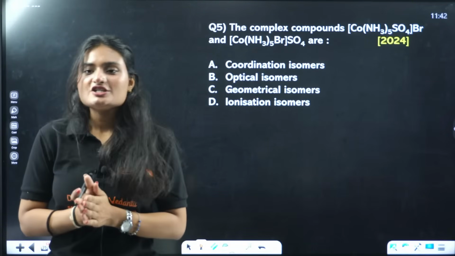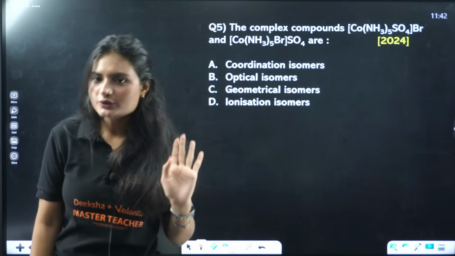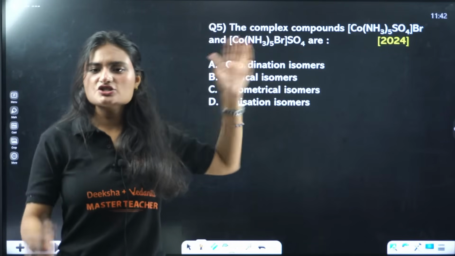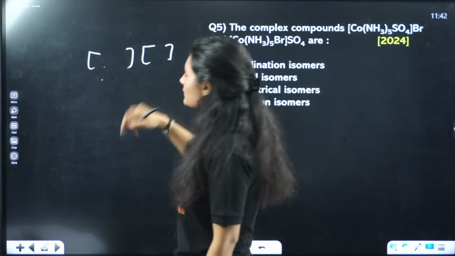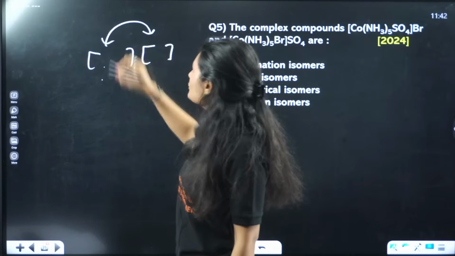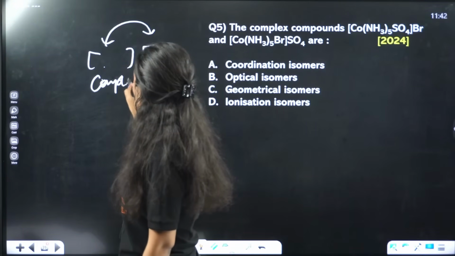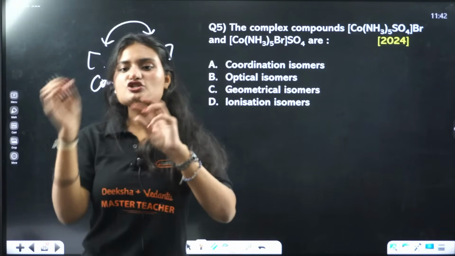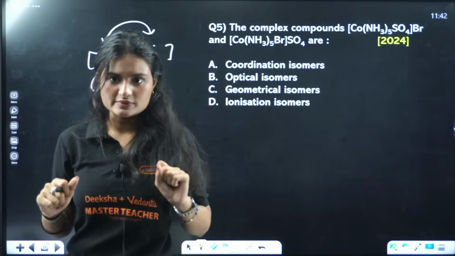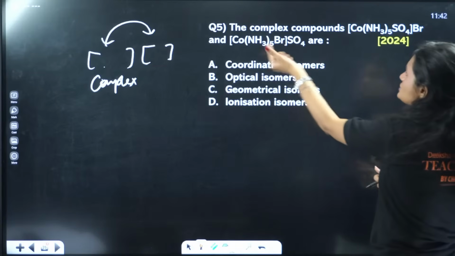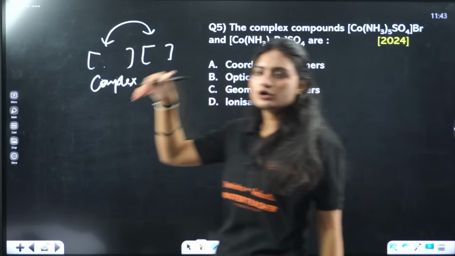Okay, so these two complexes, what kind of relation do they show? They are ionization isomers, we know, but just by looking at them, are they coordination isomers? In coordination isomers, you have a cationic part and an anionic part, and there is an exchange of ligands between them. Both are complexes, one cationic and one anionic, and the ligands are exchanged between the cationic and anionic complex. That is not shown here, because the ligands are almost the same. Only one ion is getting exchanged between the outside and the coordination sphere.